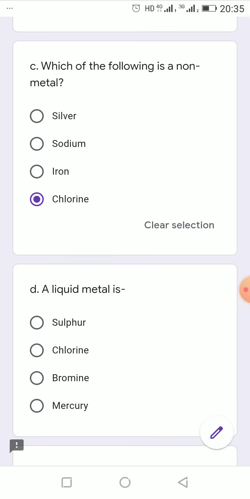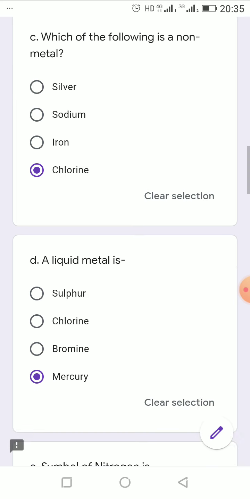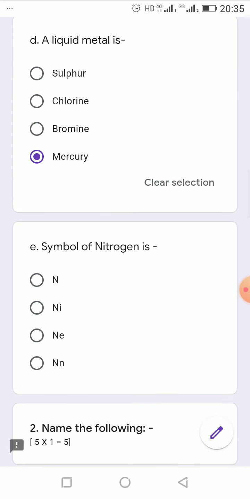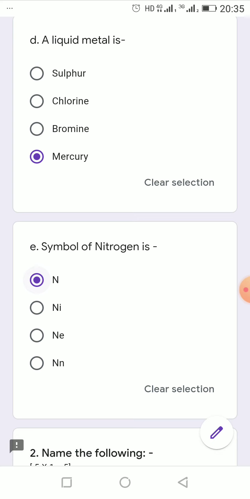Next, a liquid metal is, see, sulfur, chlorine, bromine, these three are there. These three are non-metals. Okay, sulfur, chlorine and bromine, these three are non-metals. Only mercury is the liquid metal. Mercury is the metal which is liquid at room temperature. Next, the symbol of nitrogen is N. N is the symbol of nitrogen.